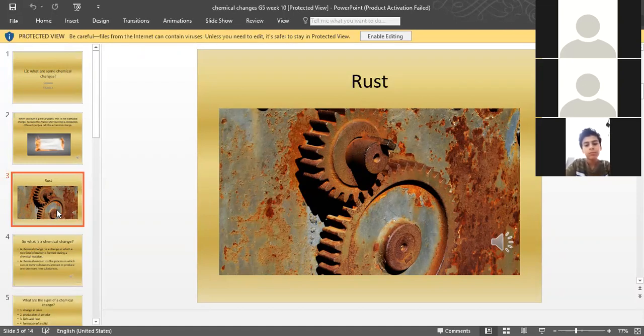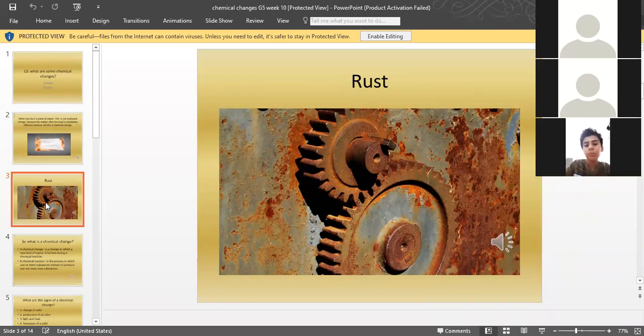First of all, presence of water in the air. The second thing is oxygen. If these two things are present in the surroundings of iron or any specific metal that can be rusted, like water vapors and oxygen, they will rust the iron metal.